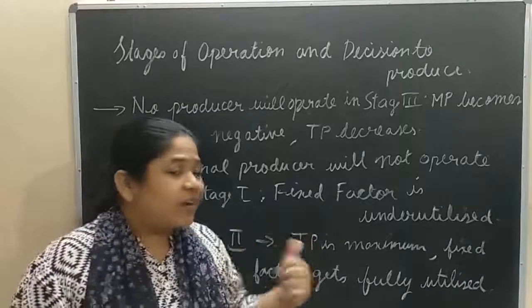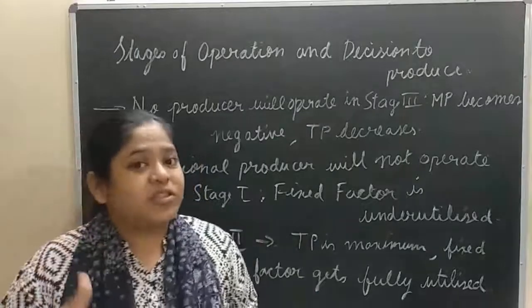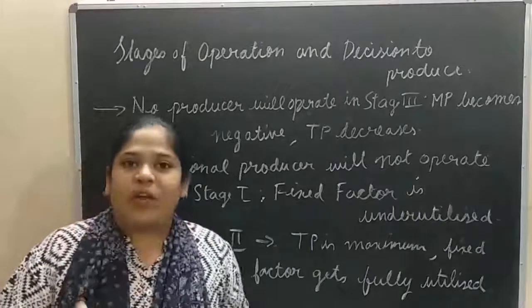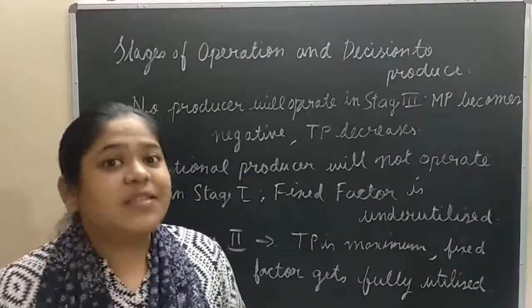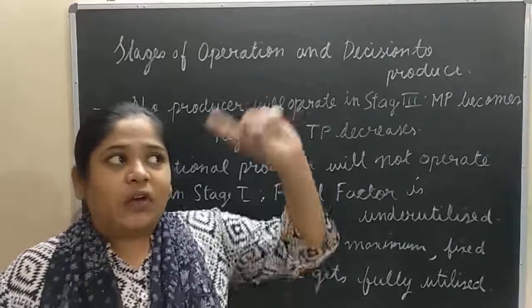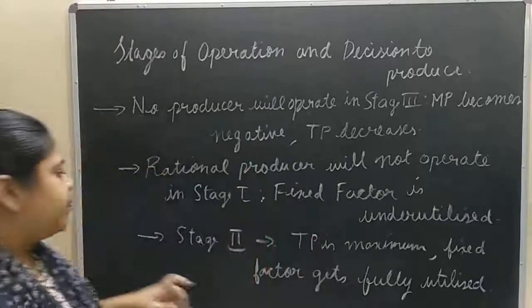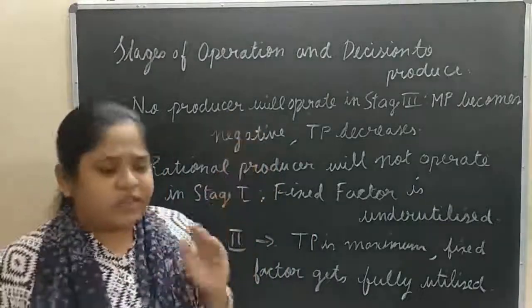The fixed factor is still underutilized, so the producer will not operate in stage 1. They will not cease production in stage 1 because the fixed factor is still to be utilized. Total product hasn't reached the maximum yet. So now there are three stages, and we have struck off stage 3.